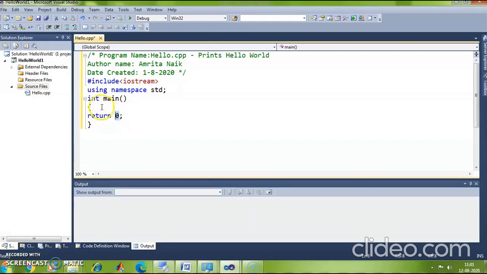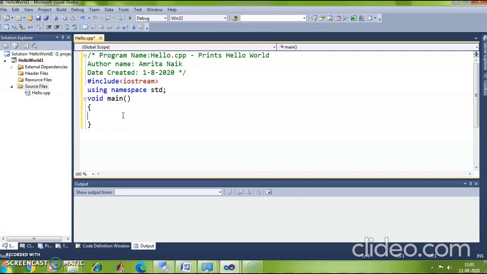Okay. If suppose instead of int main, I had written here void main, should I mention the return statement? No. I need not mention the return statement if the main function or any function is not returning anything. Okay, the return type is void. So I am going to delete this return statement.